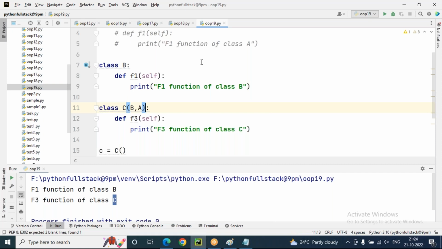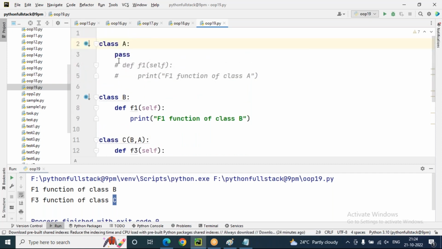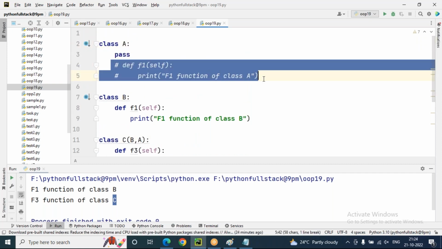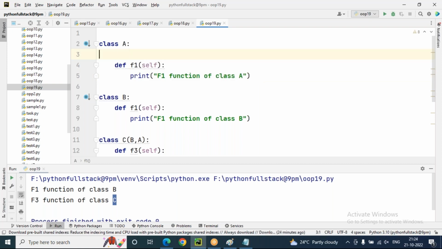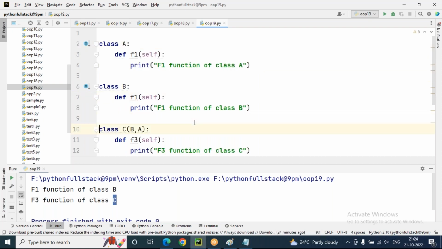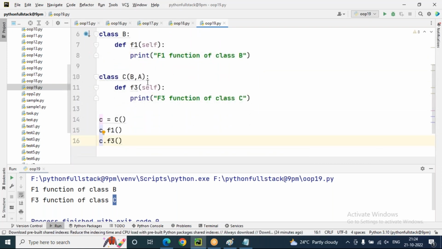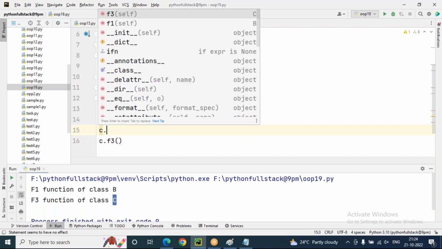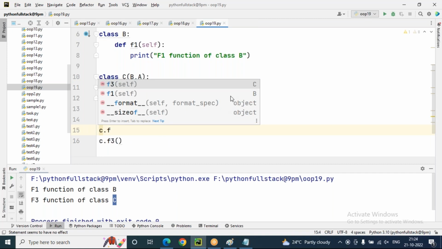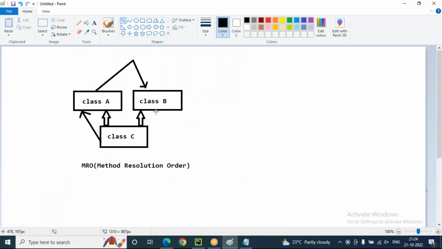What is the first order actually? Now you can see, I'm including this one. So B comma A I'm taking. Because of this B comma A, first priority goes to B, sir. F1 function of B only, you can see. It's not because of the diagram A comma B. Don't think by looking at the diagram that it is anti-clockwise.